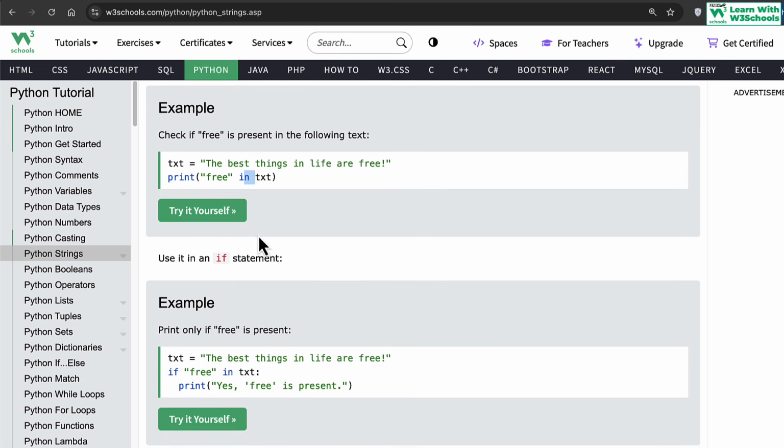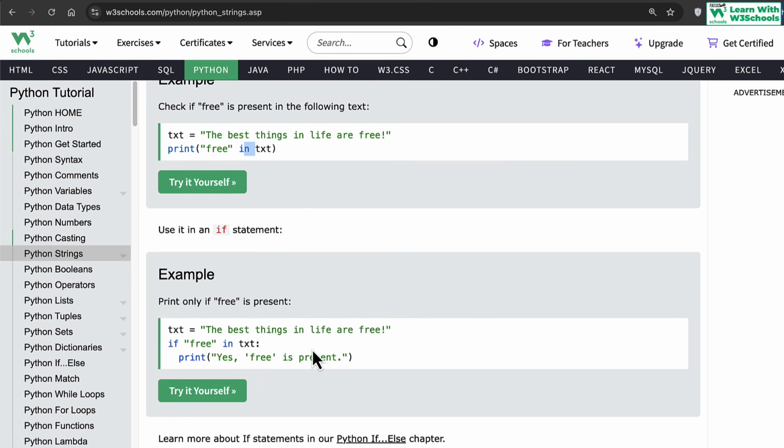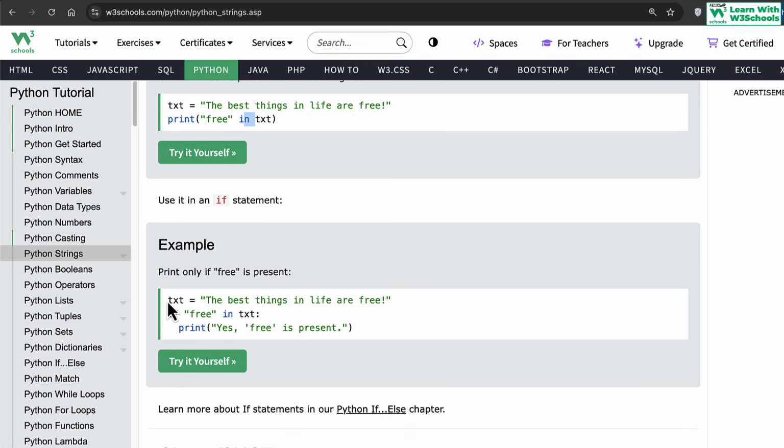Similarly, you can put this in an if to do a more customized and conditional search. For example, we have a given string. If, again, is a conditional statement, it checks a specific condition. It checks if something is true or false, if this exists or not. So it says, if this word is in the text, and if it exists, print yes, free is present.